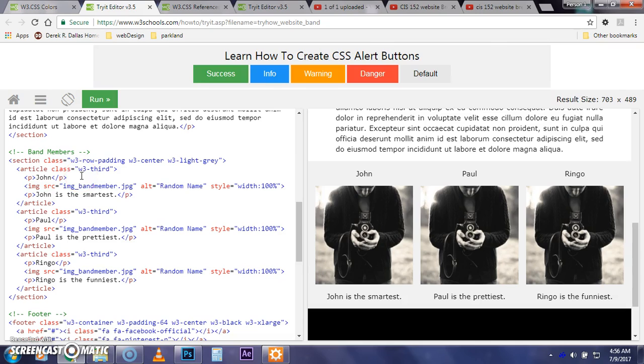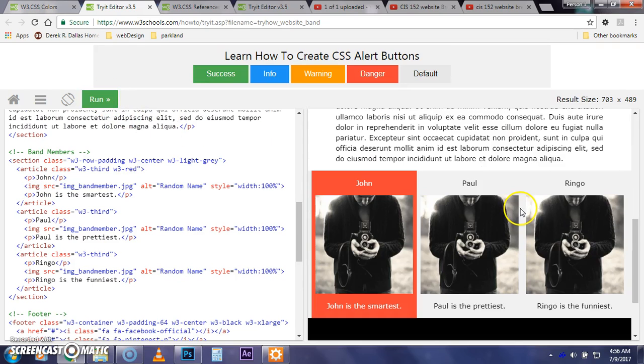So here's where coloring things comes in handy, because what I want you to be able to do is go into each one of these, we've got a section. That section is taking on light gray, so we can see the light gray elements here. But within the light gray, we have a breakdown. We have an article that is only taking up a third of the space. Well, let's color that. All right, if I was to say red, and here's this, here's where it's been divided. Here's the third position. Let's do another one. We can do RGB.